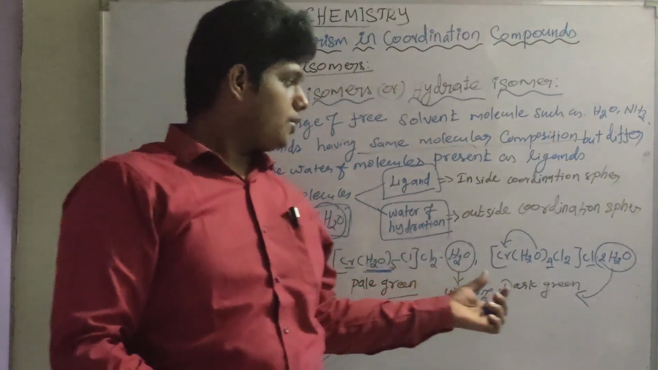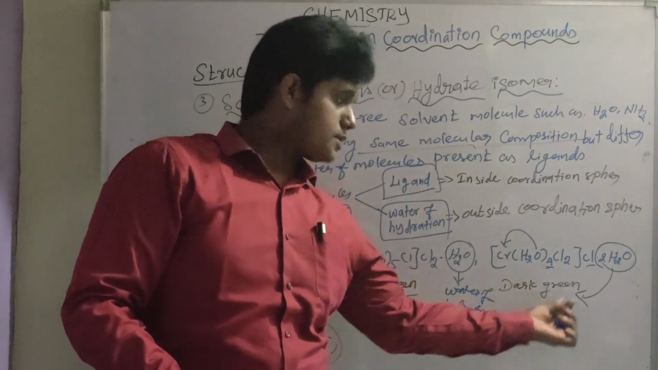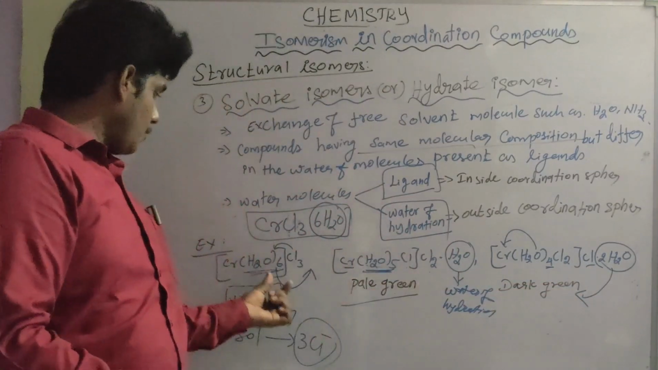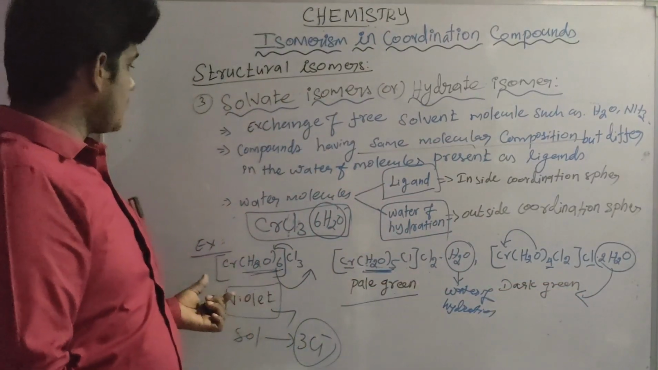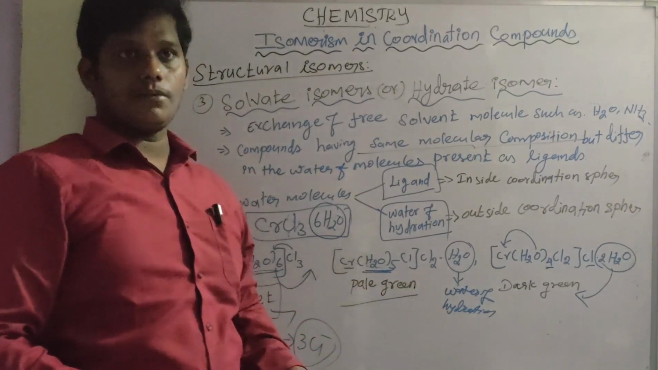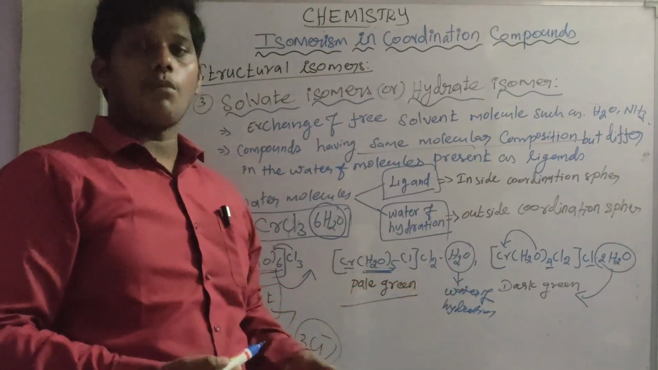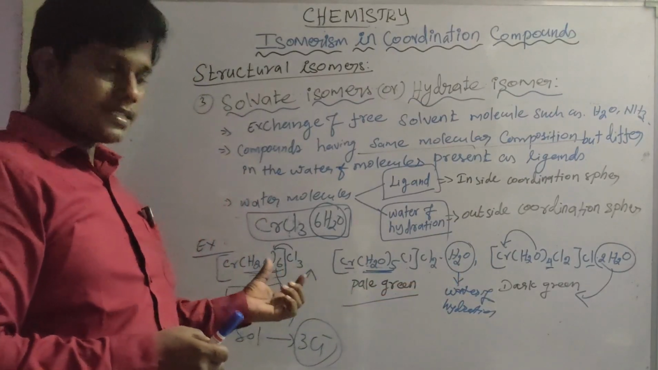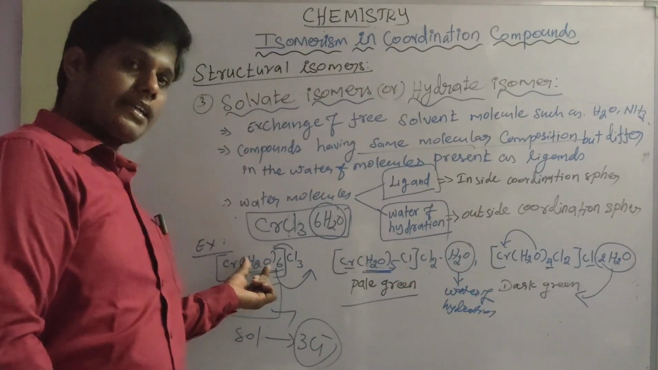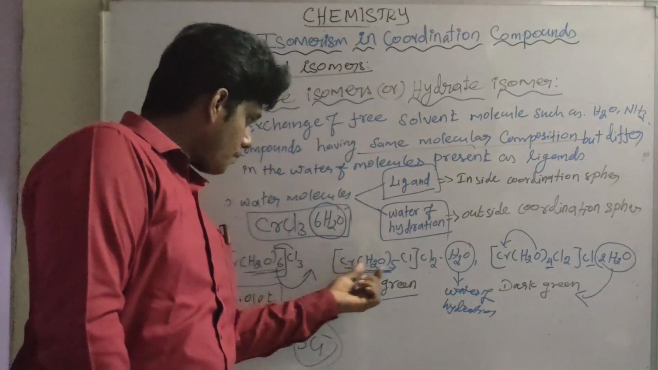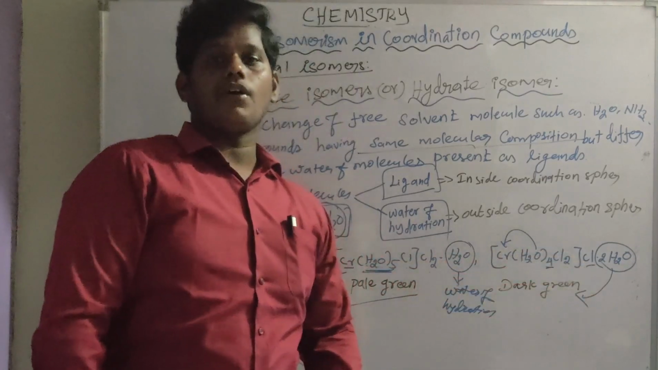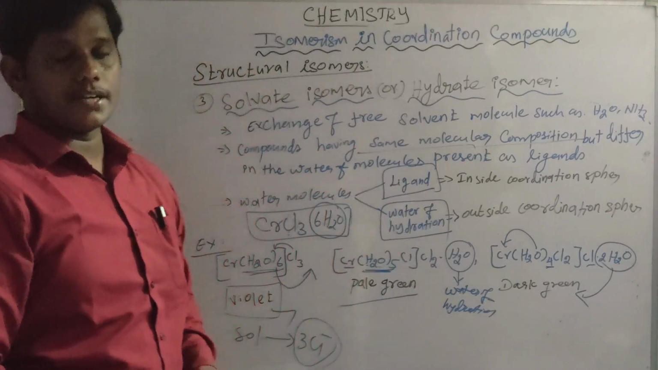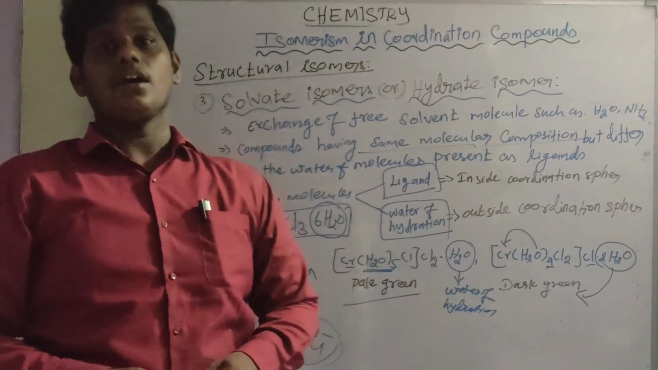Treating the solutions gives different amounts of chloride: 1 chloride ion, 2 chloride ions, and 3 chloride ions respectively. It is solvate isomerism, based on the water molecules. So the main important concept here is that water inside the square bracket acts as a ligand, and outside the square bracket it acts as water of hydration or crystallization. It is called hydrate isomers or solvate isomers.